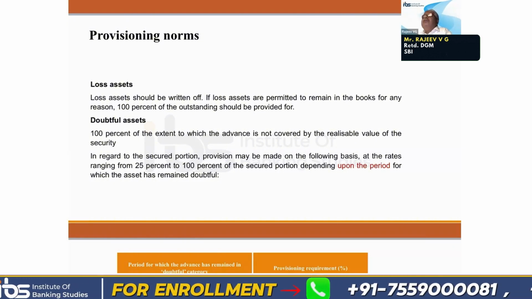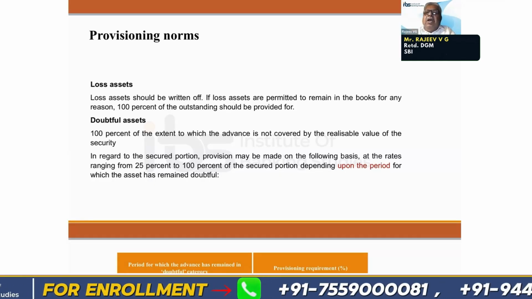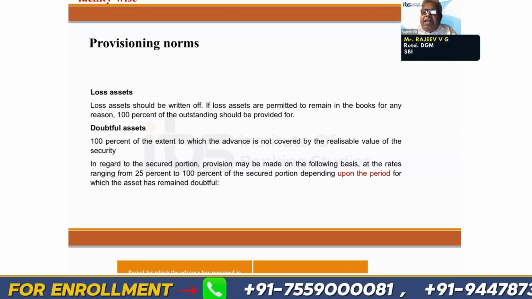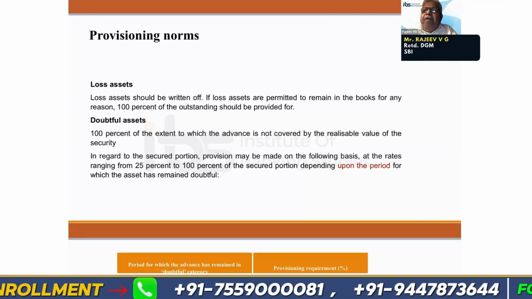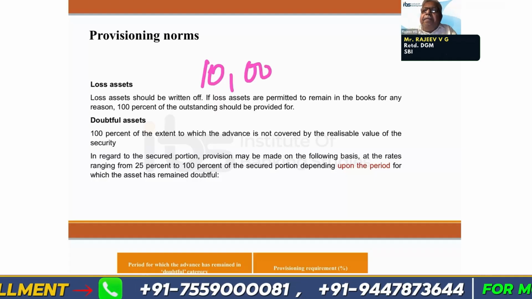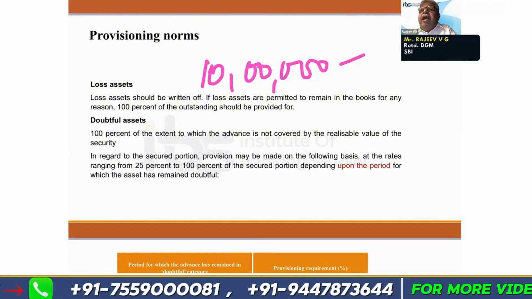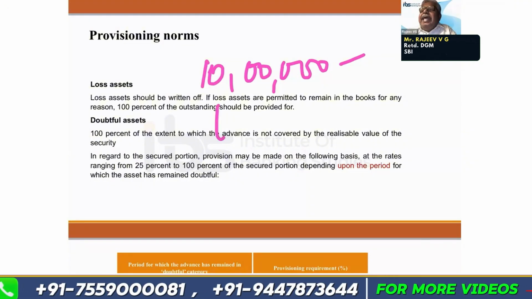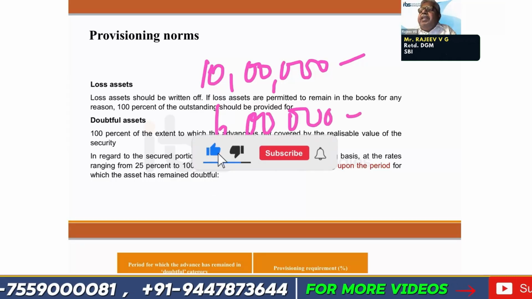In the case of doubtful assets, if there is a doubtful asset of value 10 lakhs, and the realizable value of the security available is 6 lakhs. That means security is available.